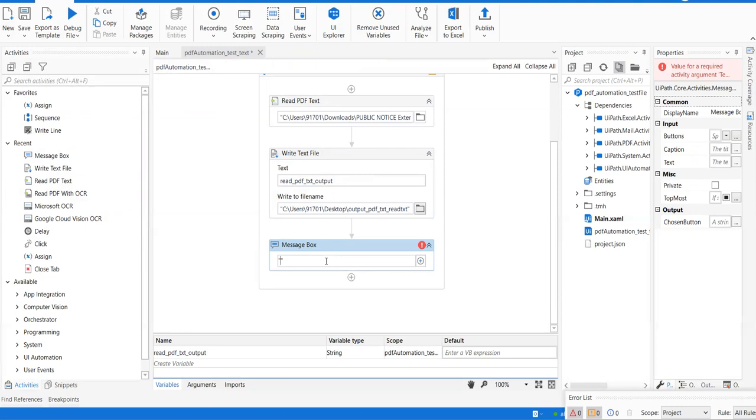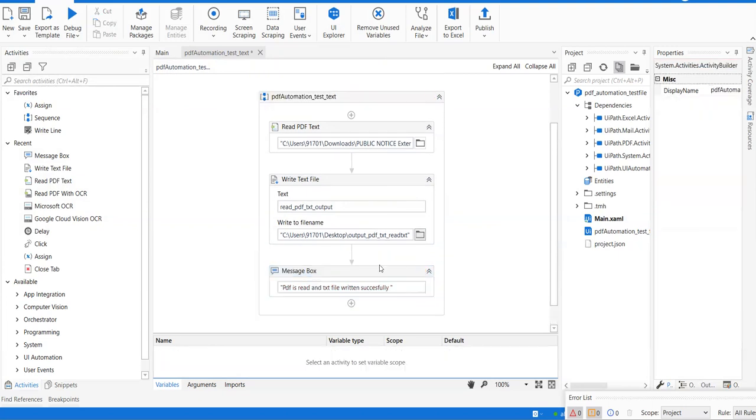Okay, let me give you a notice as PDF is read and text file written successfully. Okay, what is the error? Okay, that's not an error. Okay, now let's check if it has been done or not.